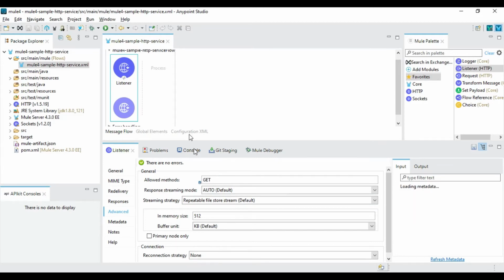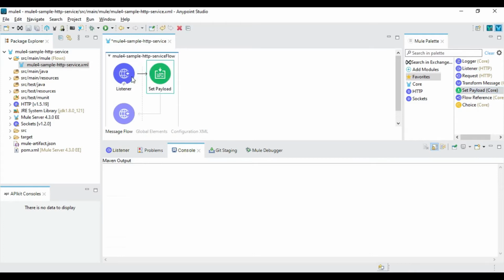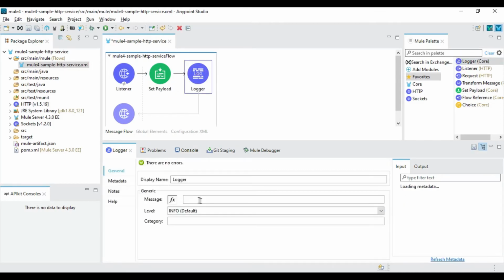Then I will use Set Payload, where I will disable the function at this moment and just give one sample message here, like "I am up and running". And I can use one Logger here to just notify us we received the request.